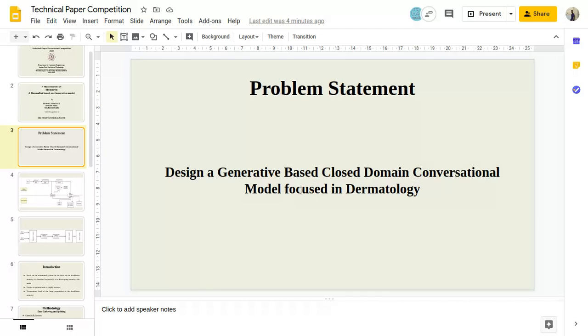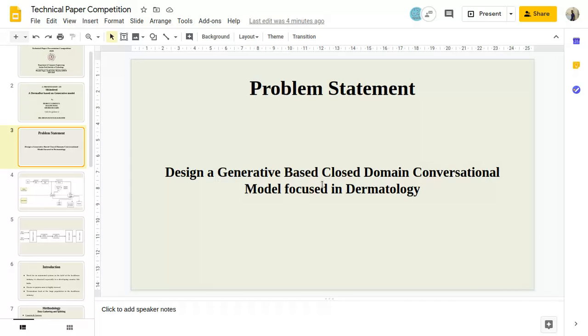So, we're building a conversational model specifically in a closed domain that is dermatology. A chatbot can be open domain where you can talk about any topic to the chatbot, or it can be closed domain where the chatbot has been trained for a specific subject. In our case, dermatology. Also, we're building a generative based model.